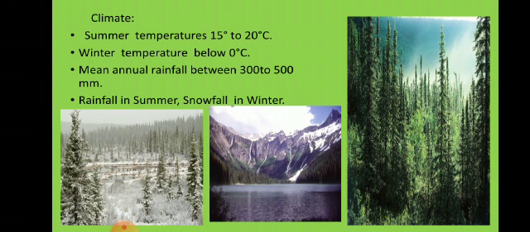Though as compared to tundra region it is less cold, still your temperature falls below 0° during winter and there is snowfall. So in the picture you can see both. In one picture we are having snowfall, in the other we are having normal sunlight, the normal day. So here in this region, because of this climatic condition and temperatures varying, we are having coniferous forest. Now let us move to the next slide.